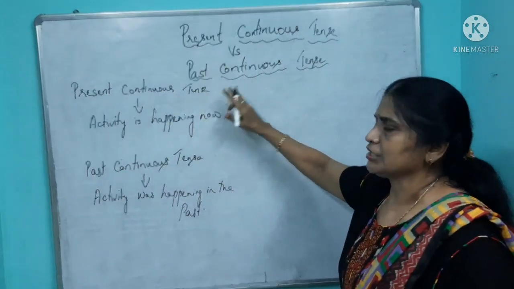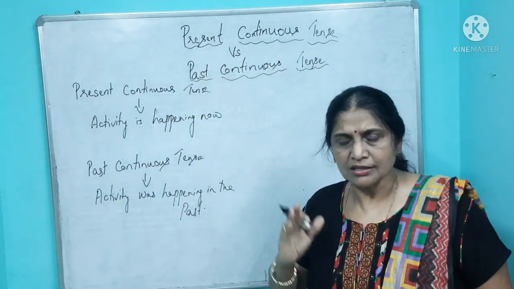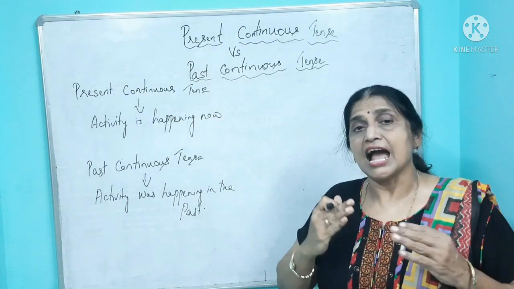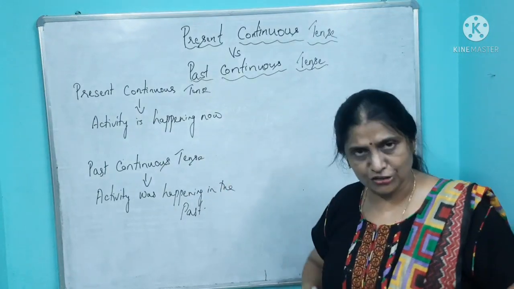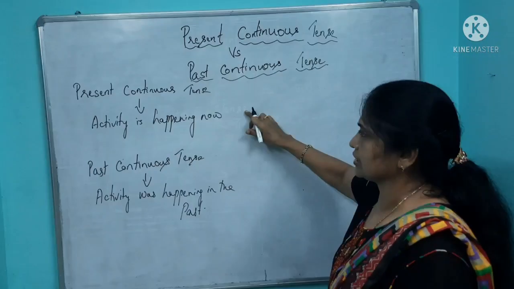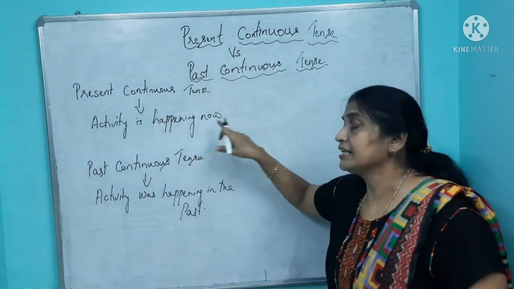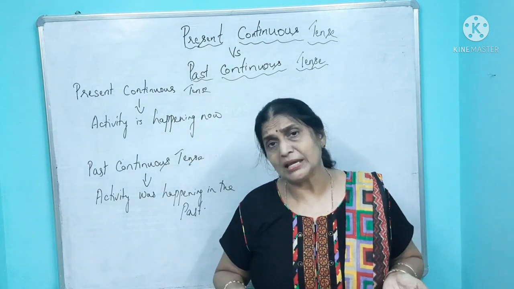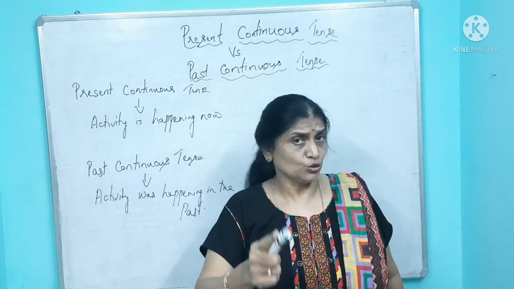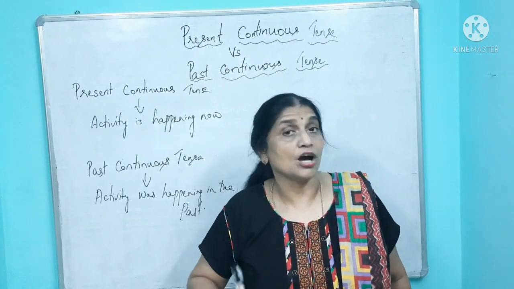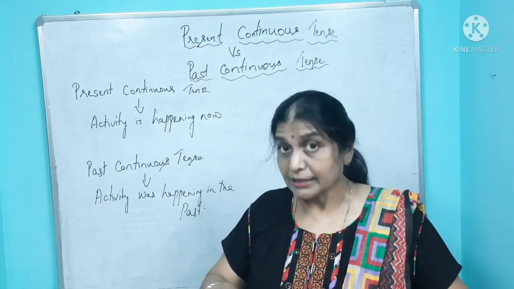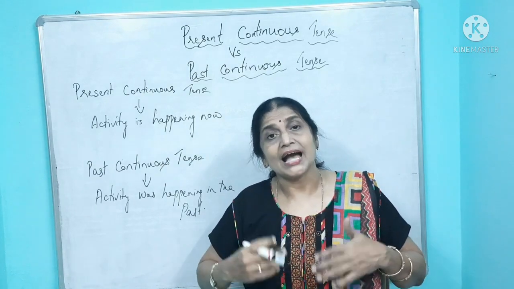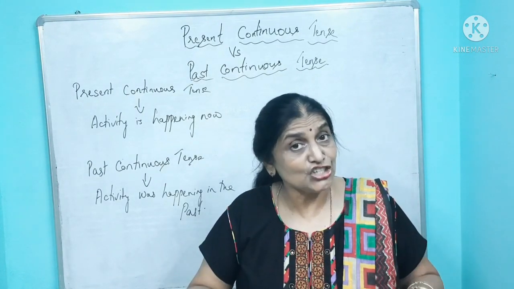In the present continuous, first we will learn the structure. Then we will also learn where to use present continuous tense and where and when to use past continuous tense. Now, present continuous tense, when the activity is happening now. Okay? When the activity is happening now or at the time of speaking. For example, what are you doing now? You're listening or you're watching a video. At present, now you're doing it. What am I doing now? I'm teaching. I'm teaching now.